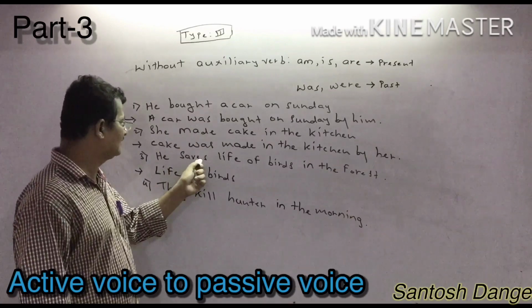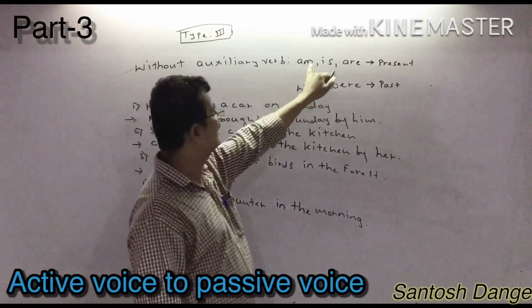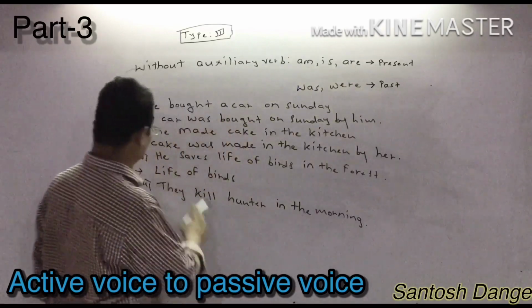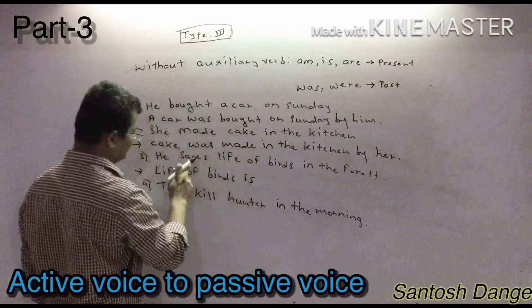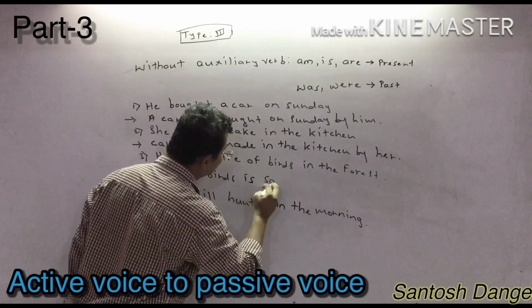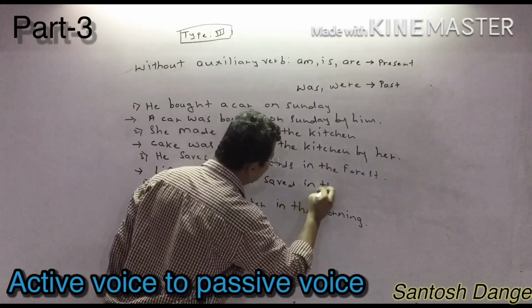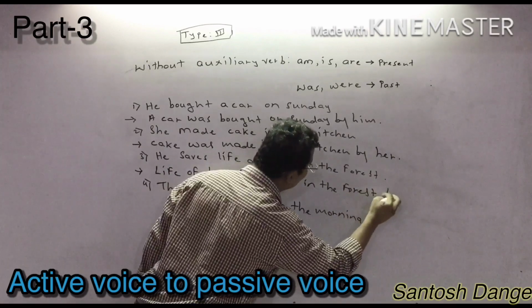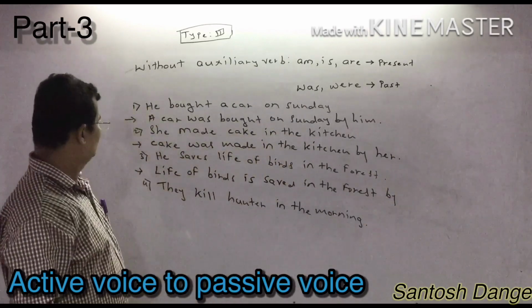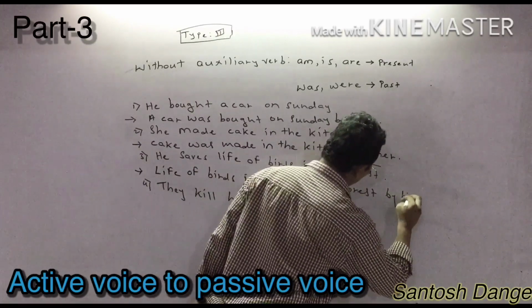Now saves is in the present tense, so you can write am, is, are. So you write life of birds is. After that, saves is going to be converted to saved, in the forest, by. He is going to be converted into him.